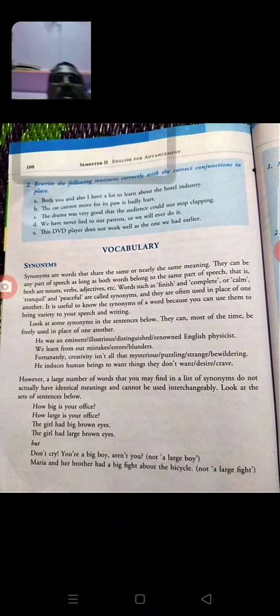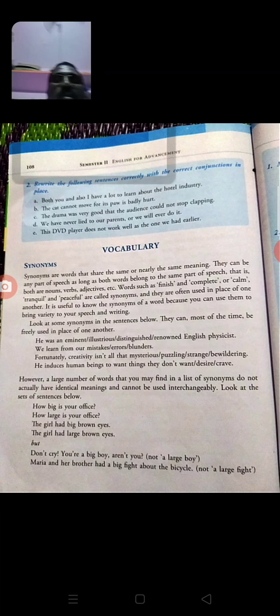Every student of this class, every student of this semester, you have to prepare vocabulary words, like synonyms, which are very important for learning English. And if you want to learn the language easily, one of the best ways is to learn synonyms as much as you can. They are very easy to identify and very easy to learn.